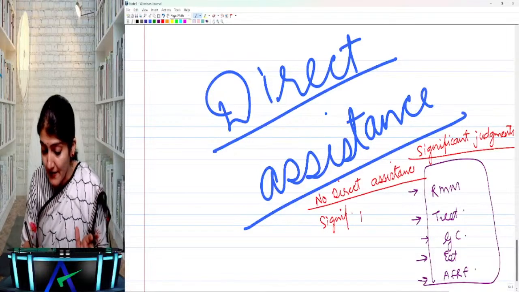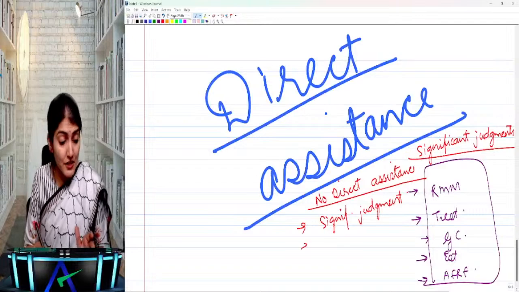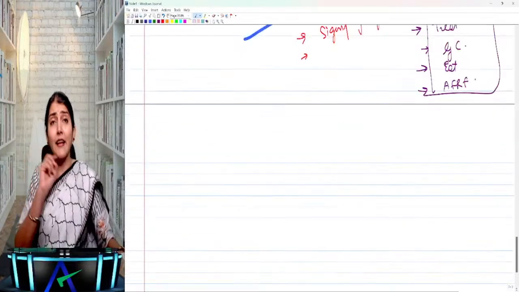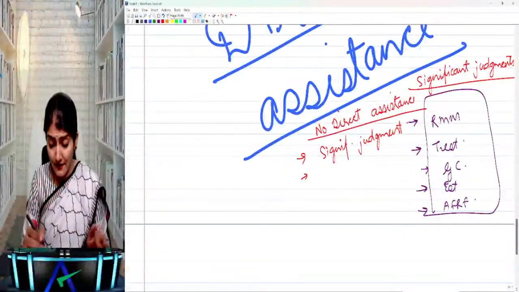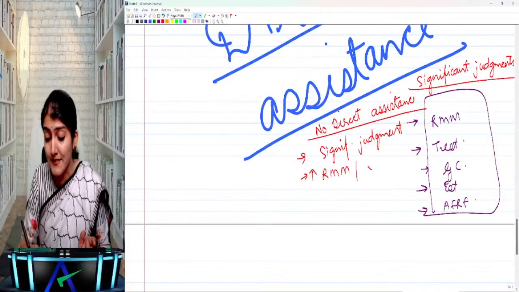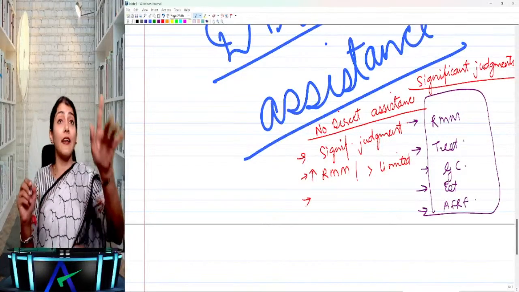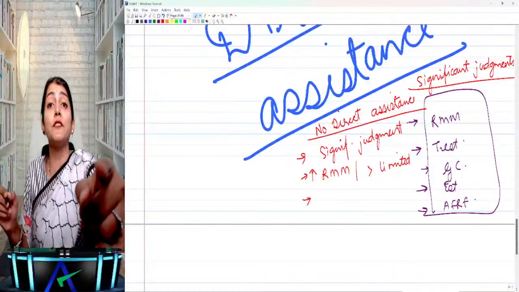And have we discussed the examples of significant judgment? Yes, wherever there is significant judgment, no taking the direct assistance from the internal auditors. Then areas assessed to have a higher risk of material misstatement or more than limited judgment. Again, what does it say? No taking the direct assistance. Those areas you have to do the checking on your own.